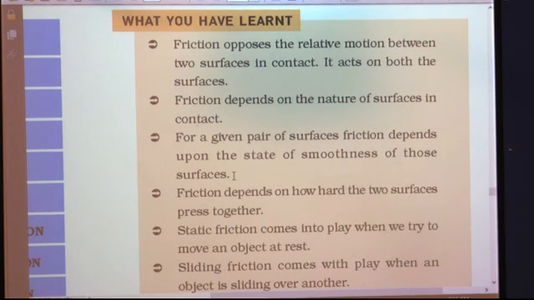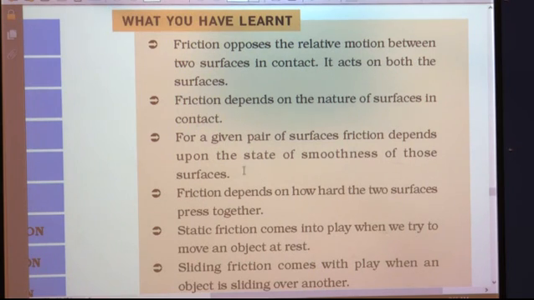Students, do you remember there is an activity in the chapter wherein there are three situations. You have to try to roll the pencil cell on the smooth table. In the second case, you spread a piece of cloth on the table, and in the third case you spread a thin layer of sand, and you note down the length covered by the pencil cell.